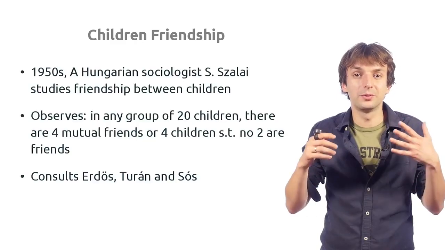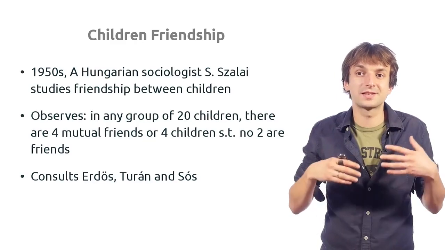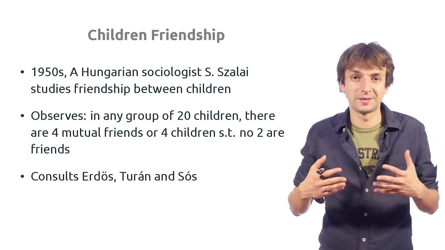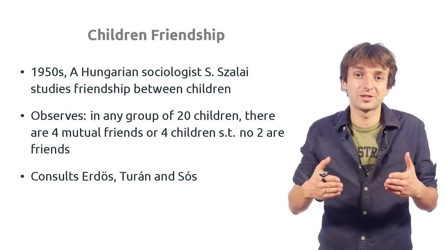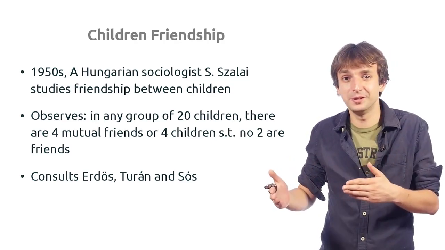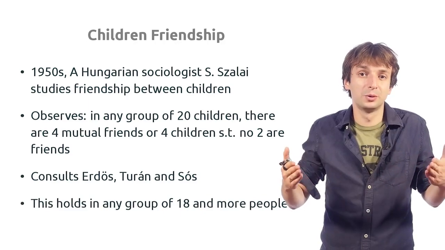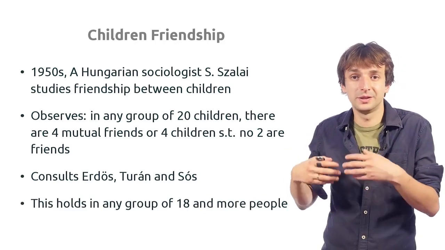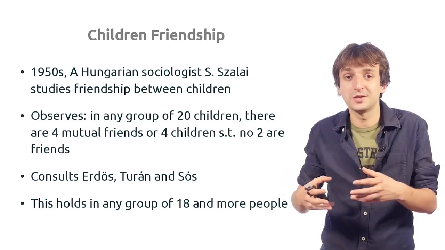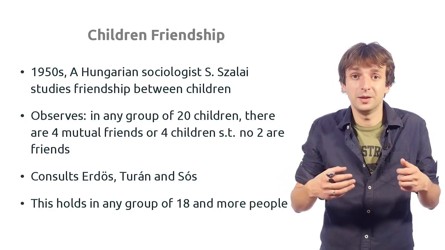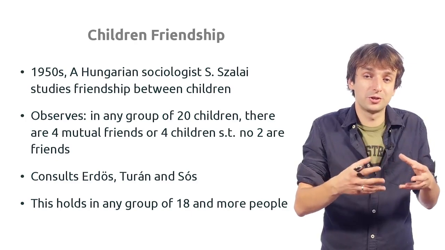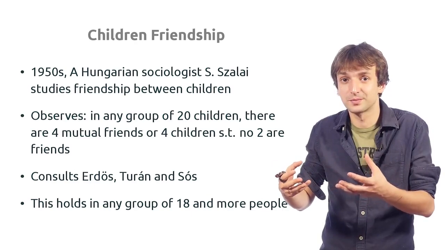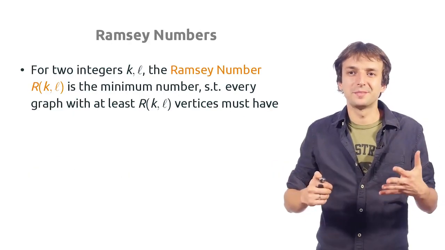Luckily, he knew the famous Hungarian mathematicians Erdős, Turán and Sós, who are very well known in Ramsey Theory. And they said that actually this is a simple result in Ramsey Theory, which says that in every group of 18 or more people, you can find either a four-clique or an independent set of size 4, which in the language of friendship graphs means that there is a group of size 4 which are all friends or which are not friends. Well, it's time to formally define Ramsey numbers.